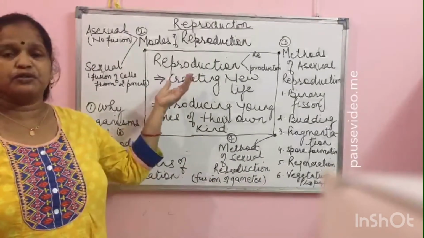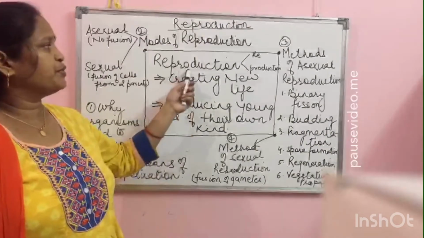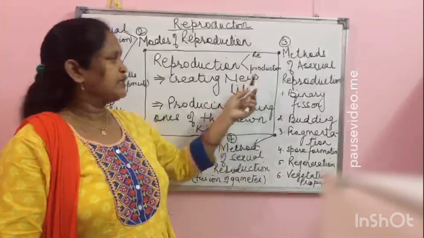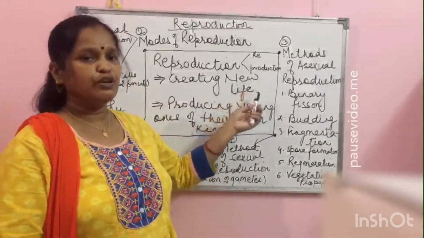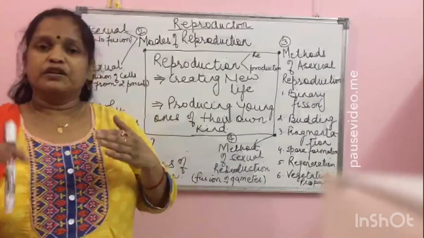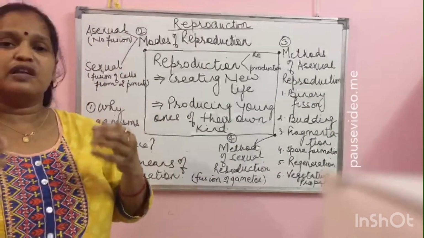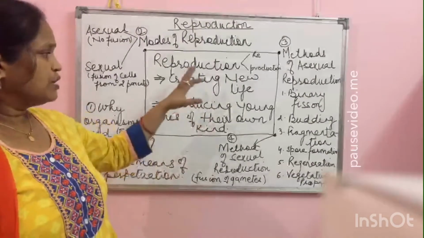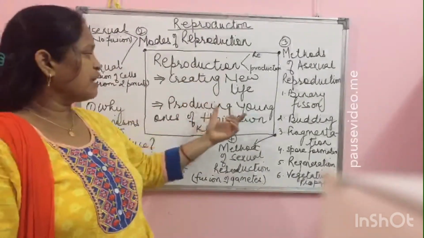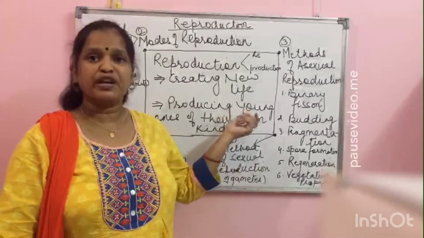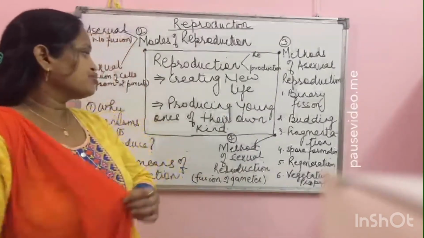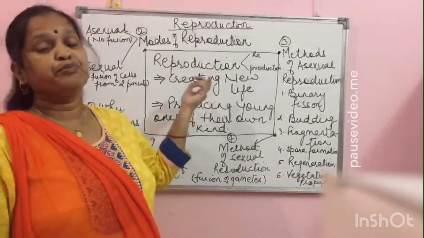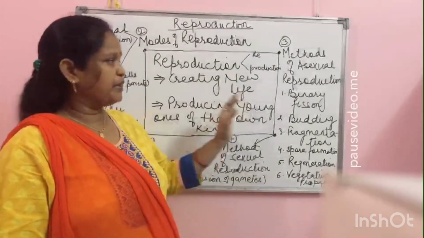Now the first question is, what is reproduction? Reproduction means creation of new life. रिप्रोडक्शन में हमेशा नए जीव पैदा होते हैं. इसका मतलब होता है producing young ones of their own kind. So reproduction is the production of young ones of their own kind. That means the young ones are similar to the parents.